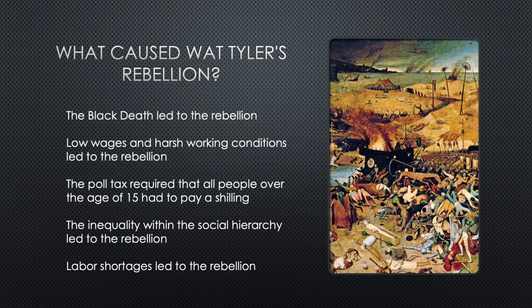Many of the peasants during this time disagreed with this and couldn't afford it. Therefore, some didn't abide by this rule. In May of 1381, a tax collector arrived in Fobbing and realized that many of the serfs weren't paying their taxes. This event led to the rise of the peasants and the beginning of Wat Tyler's rebellion.